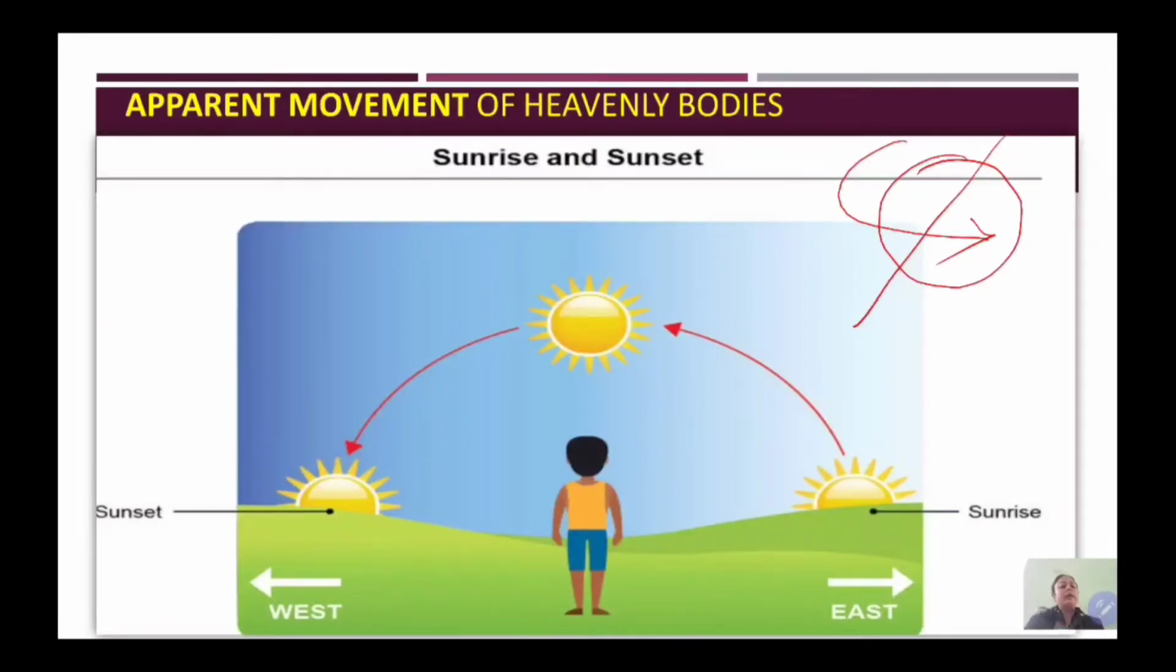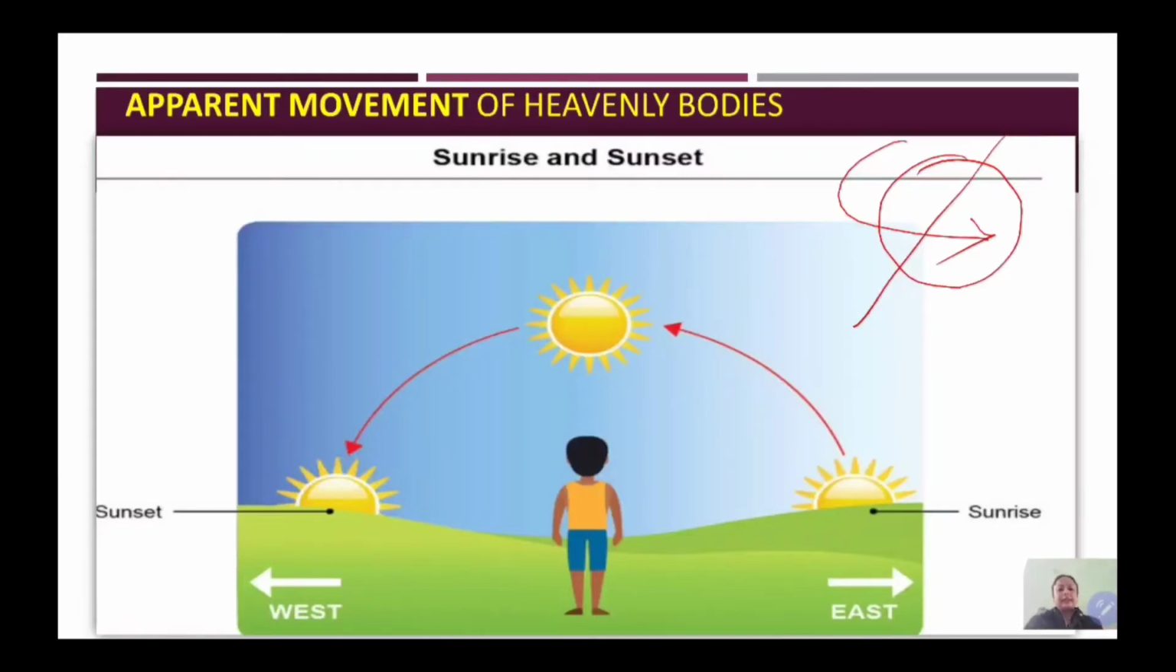When we are rotating, it seems that the sun is rising in the east and setting in the west, but actually the sun is stationary and the earth is moving along its axis. This phenomenon is known as apparent movement of heavenly bodies, and we can take one example. Like in physics, when we are on a moving vehicle and we look outside, it seems that the poles and the trees are moving in the opposite direction, but actually they are stationary and we are in motion.